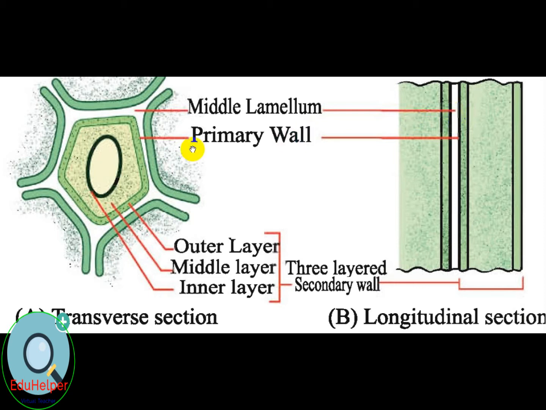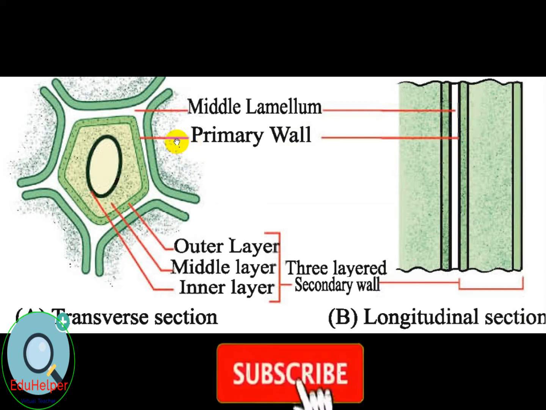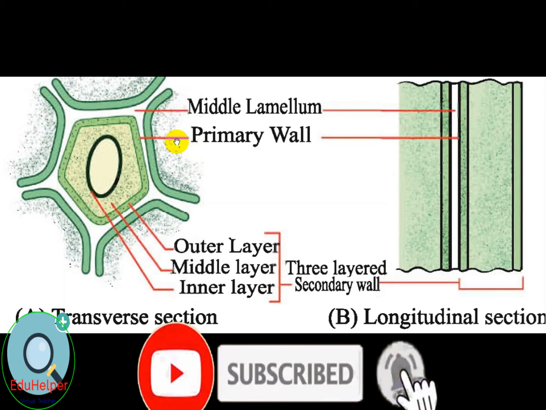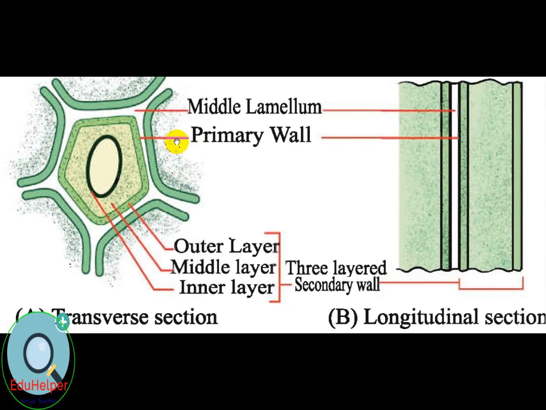And the next layer is called the primary cell layer or primary wall. It is generally a thin, flexible and extensible 1 to 3 micrometer thick layer. It is formed while the cell is growing. It is present on both sides of the middle lamella. In case of parenchyma, collenchyma, mesophyll tissue, etc. the primary cell wall is the only cell wall of the cell.